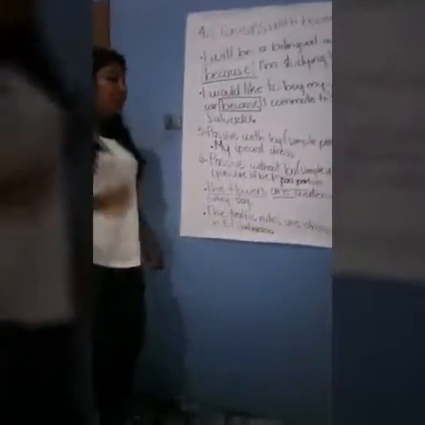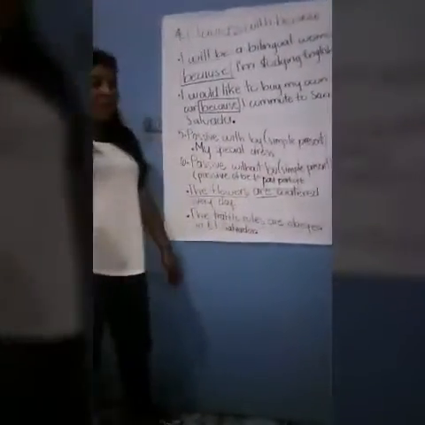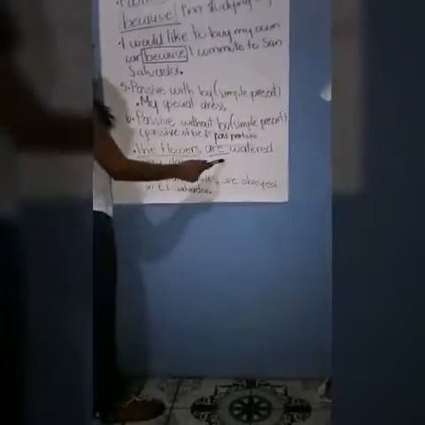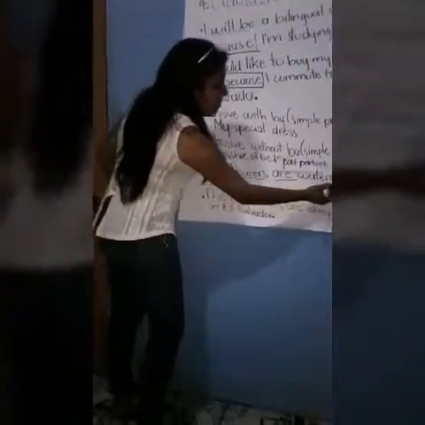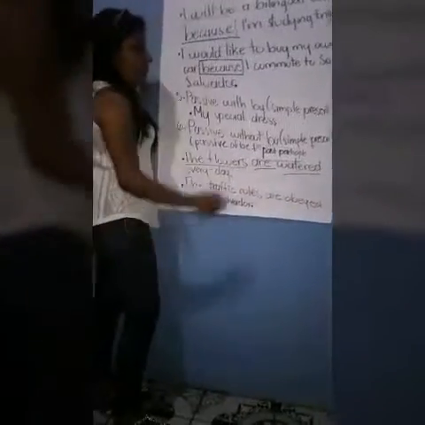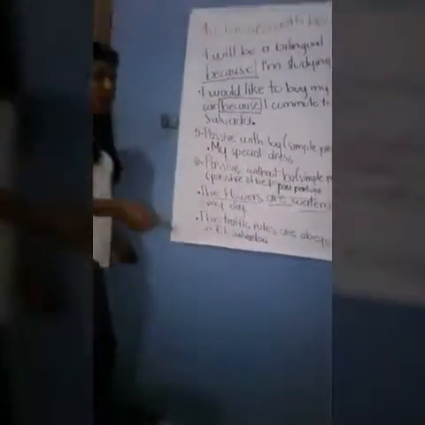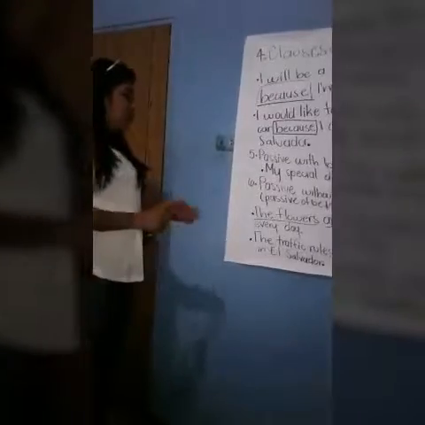Now I will talk about passive voice, but without by, simple present. For example, the flowers are watered every day. This is the object, this is the verb be, and this is the verb in past participle. Another one. The traffic rules are obeyed over there in El Salvador.